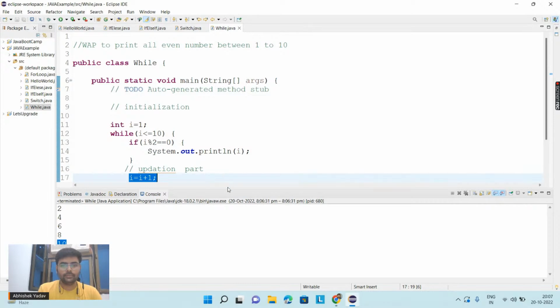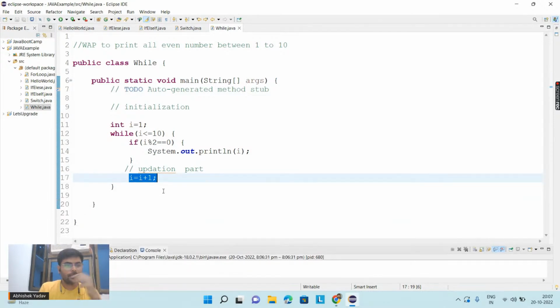So this is our while loop. And what is the difference between while and do while loop, guys? First, let's dry run this. Those who didn't understand the dry run part for the for loop, let's dry run the while loop also.